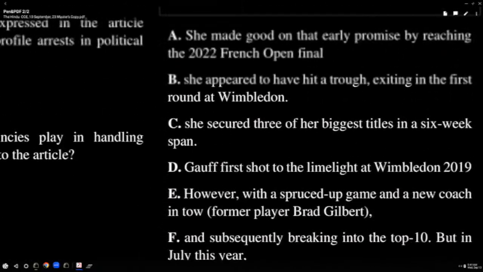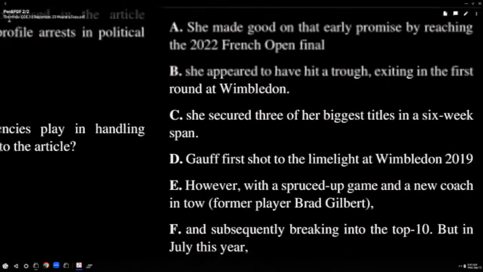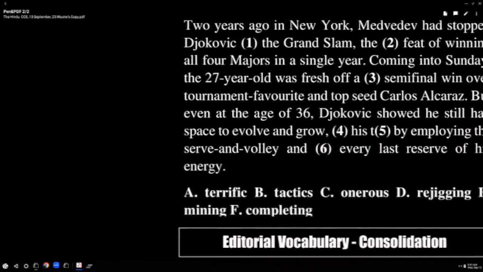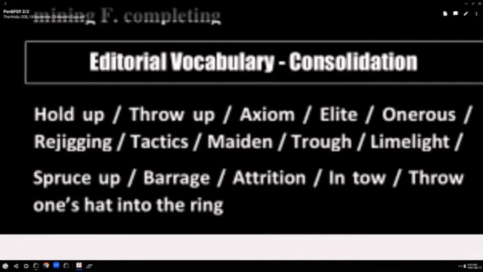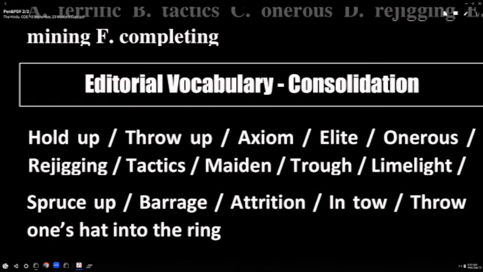What is the first one here? Error location. Second one, para jumble. Third one, close test. Now I want you guys to respond quickly, but how should you respond? You have to tell the part of speech, you have to tell the meaning. Are you ready? First, throw up: part of speech, it's a phrasal verb. Means what? In the context of the editorial, present a new idea or present a new development.